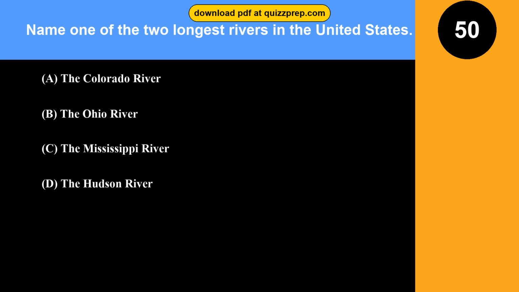Question 50. Name one of the two longest rivers in the United States. Option A, the Colorado River.